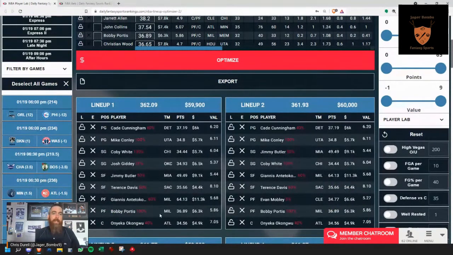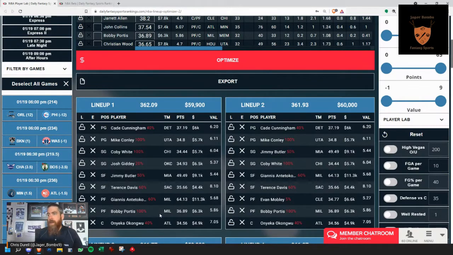So the biggest thing that you're going to learn with optimizers is you're not just going to come in here, hit optimize every day and have a 50, 60% win rate. That's just the expectations. It's just not there. The more you put into something, the more you're going to get out. I was told this my entire life, and it's true across anything in life.